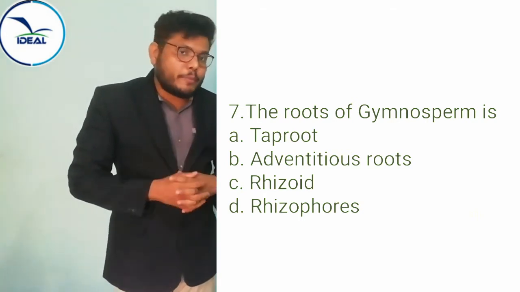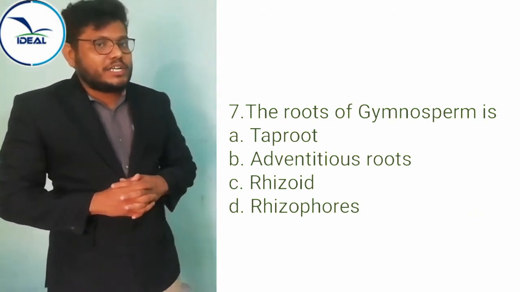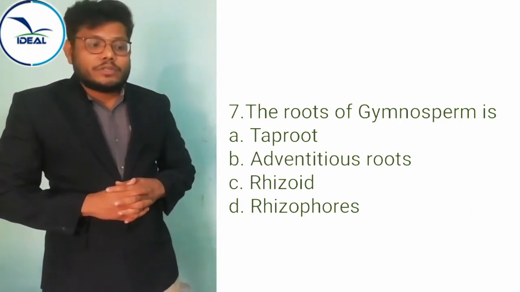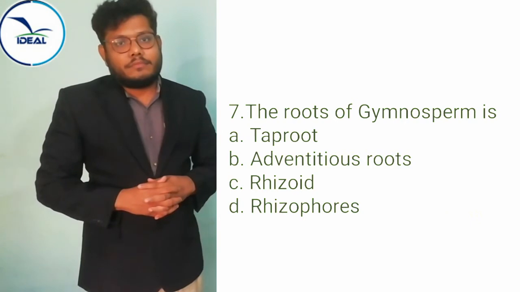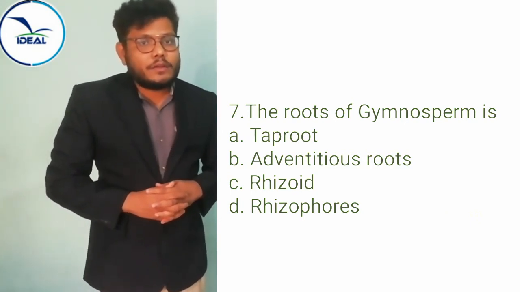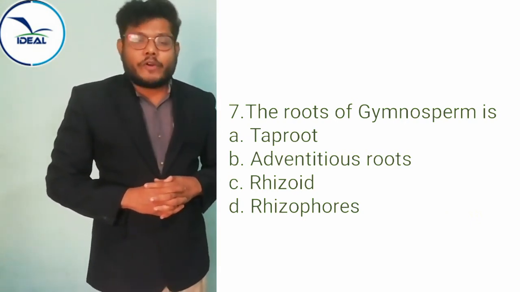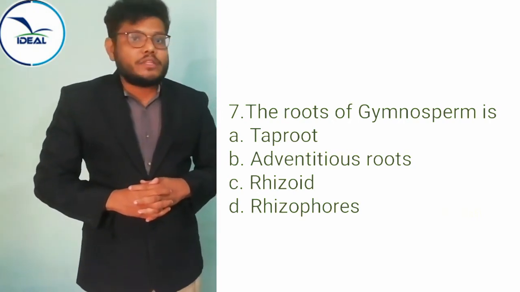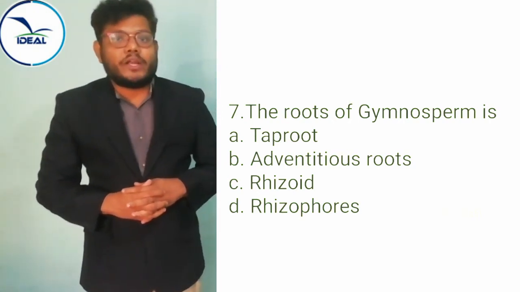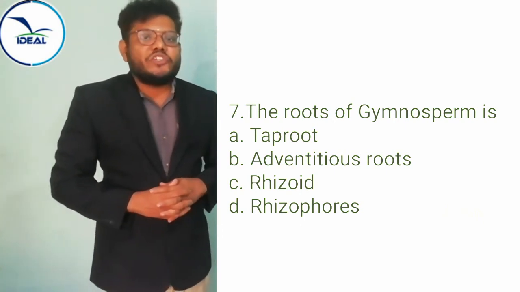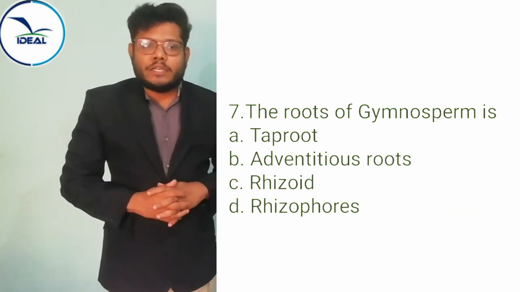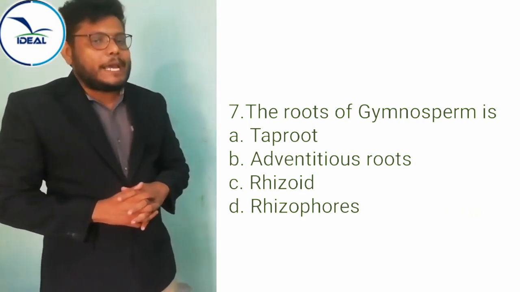What do you mean by taproot? During seed germination, from the radicle of the embryo, a part grows downwards. That is called the primary root. From the primary root, many lateral branches arise. The primary root and lateral branches together we call the taproot system. So the right option is that the root of gymnosperm is taproot.